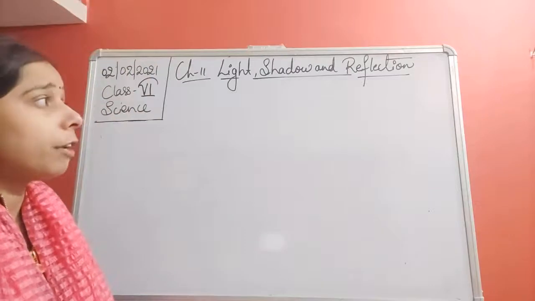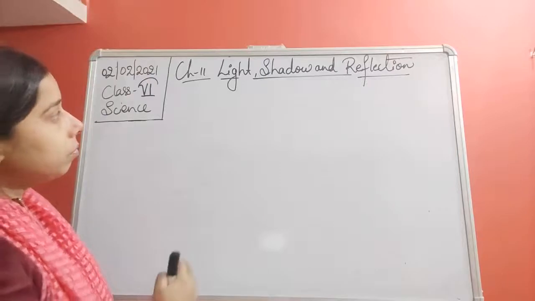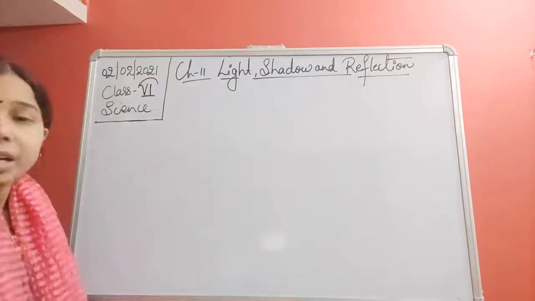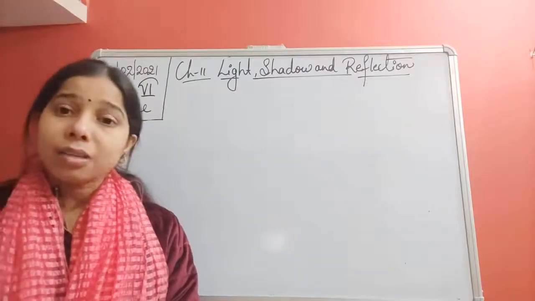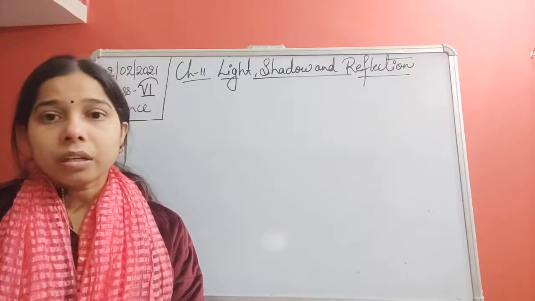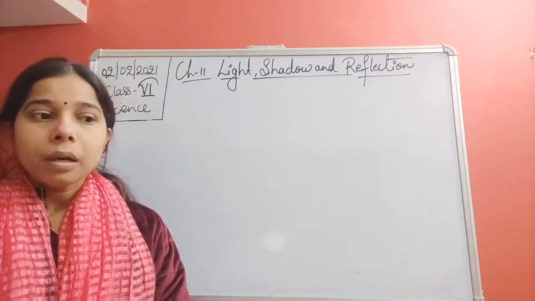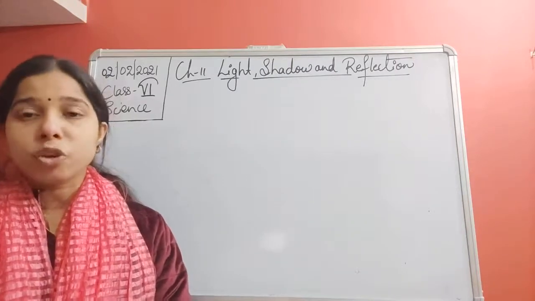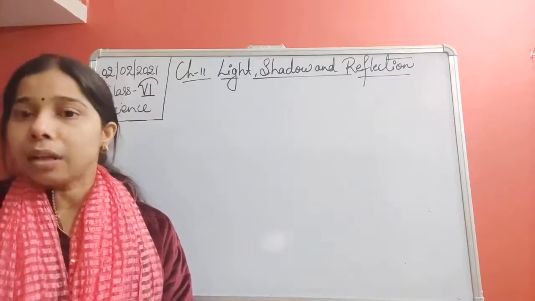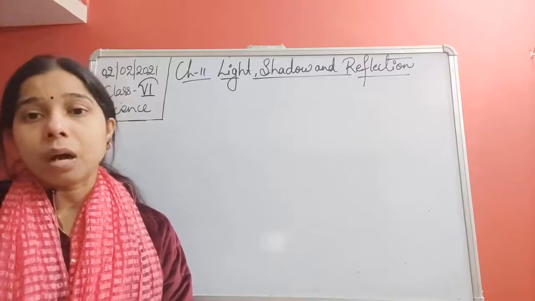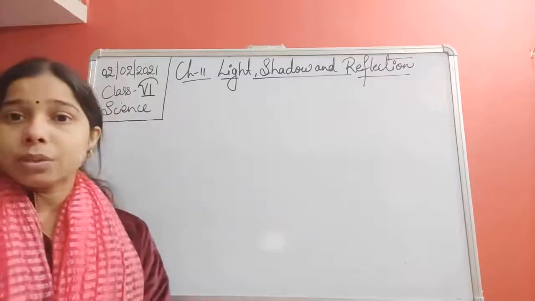In the previous class in this chapter, light, shadow and reflection, we started the chapter and saw the first topic, and that is light. If we talk about light, students, we have seen that light is basically a form of energy. What kind of energy is it? It is that form of energy which helps in illuminating anything, which helps in making the thing visible to us. It is because of the presence of light only that the things present around us are visible to us. So we will say that light makes things visible to us.